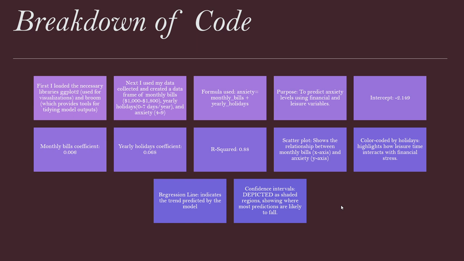Monthly bills coefficient was 0.006, which means every dollar that increases raises anxiety slightly. My yearly holiday coefficient was 0.068, meaning more holidays moderately reduce anxiety, but not statistically significant here. My R-squared value was 0.88, indicating the model explains 88% of the variability in anxiety levels.